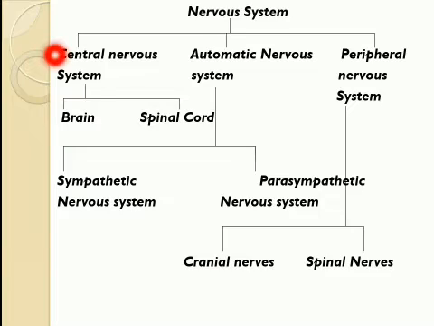The central nervous system is further composed of two components, brain and spinal cord. The autonomic nervous system consists of two components, sympathetic nervous system and parasympathetic nervous system. The peripheral nervous system is composed of two types of nerves, cranial nerves and spinal nerves. We will learn about them in detail one by one.